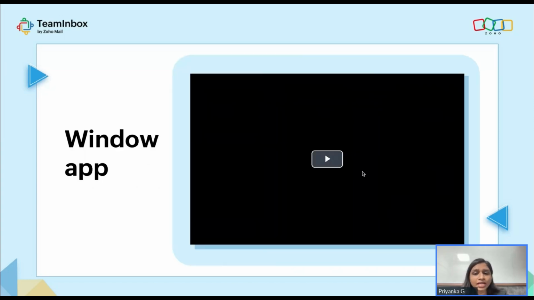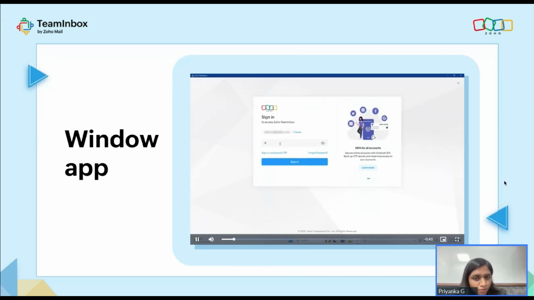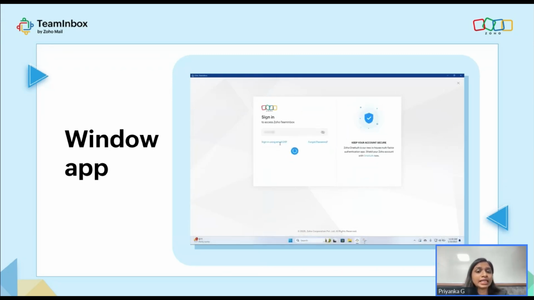We also have the Windows application available. So if you would like to use TeamInbox as an application on your desktop as well, you should be able to do that. And we have the beta version already available. We are dropping the link in the chat box here. Please make a note of the same.